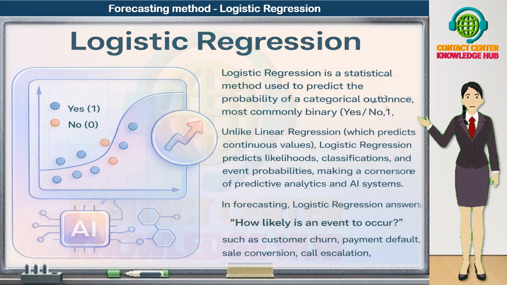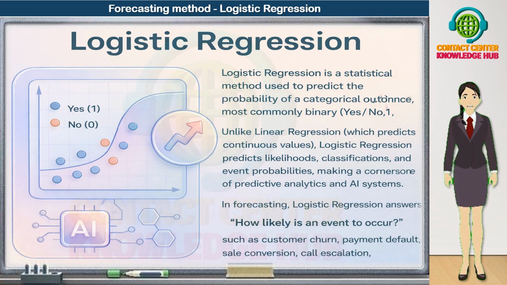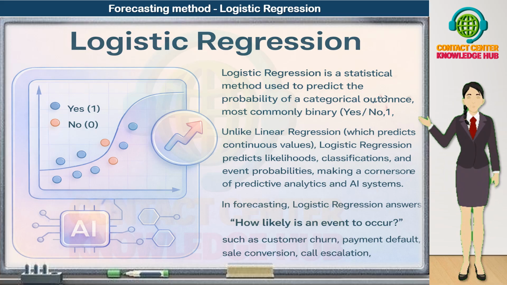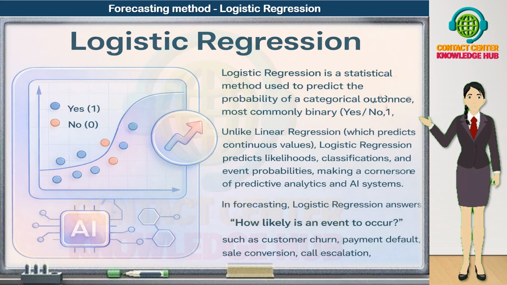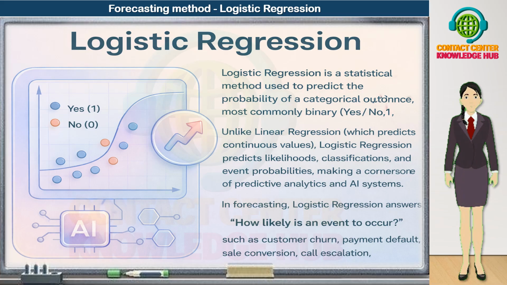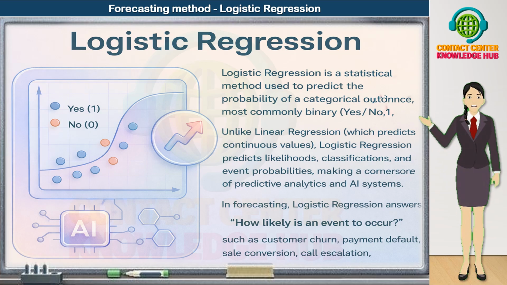Because it predicts likelihoods, classifications, and event probabilities, logistic regression has become a cornerstone of predictive analytics and AI systems. In forecasting and risk modeling, logistic regression helps us answer questions such as, how likely is a customer to churn in the next 30 days?